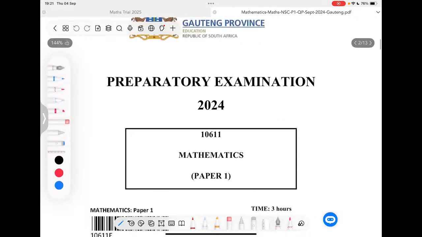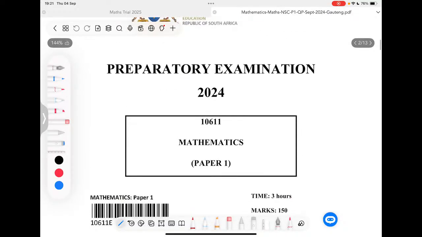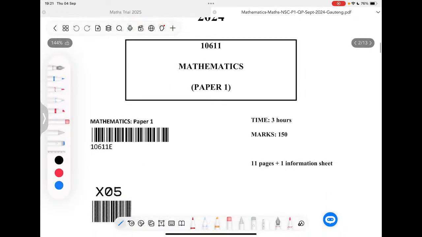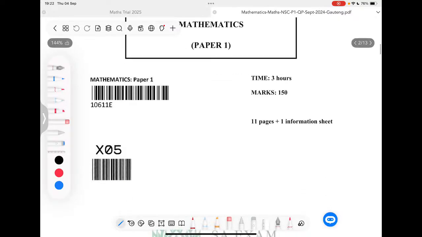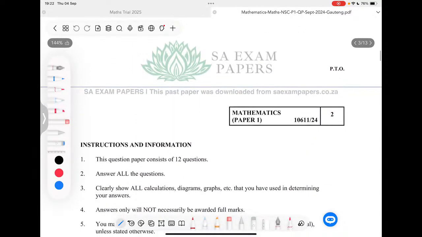This is the reason why this is called a preparatory examination or preliminary examination. Some people call it a trial. It's an examination before the main exam. It gives you a taste of how the main exam will be like in November when you write your finals. So it's a very important question paper or exam that you're writing tomorrow. It carries a lot of weight, it carries a lot of value.